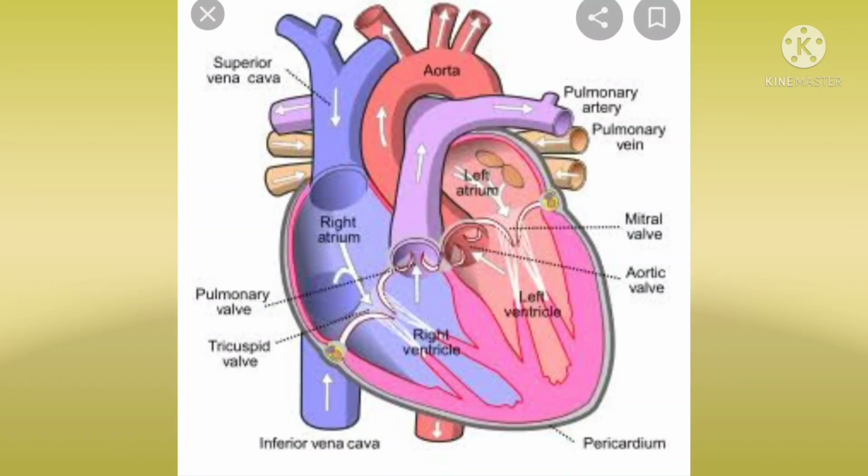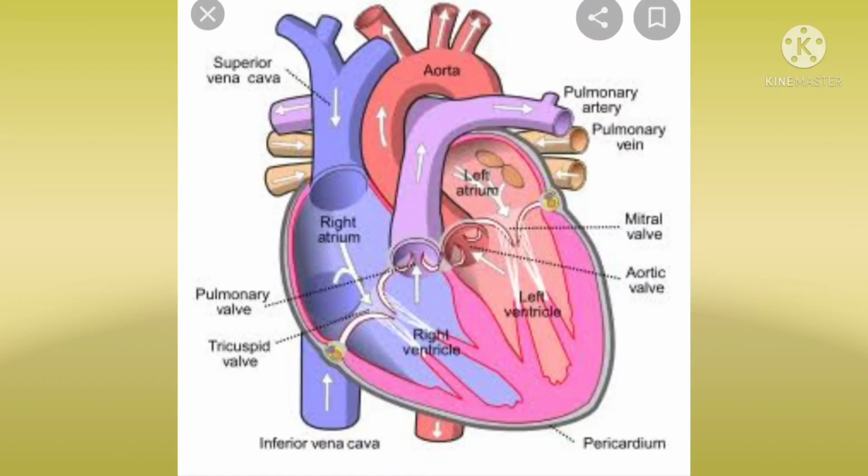Next, pulmonary aorta. It is a major blood vessel that originates from the right ventricle, which is the pulmonary artery. It carries deoxygenated blood from the heart to the lungs.